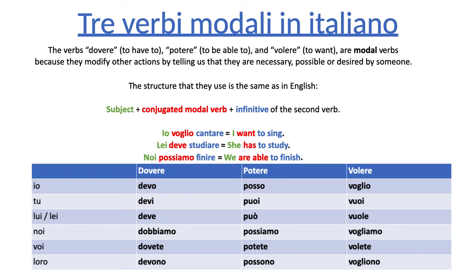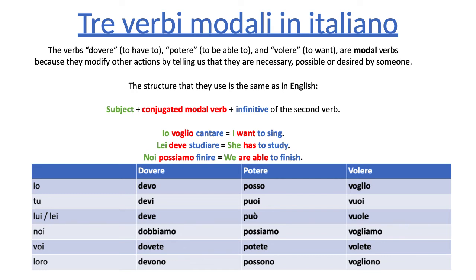So you cannot memorize a pattern to conjugate either dovere or potere or volere. You have to memorize the forms. But since this is not a regular semester and I'm not demanding as much from you as I would in a standard in-person class, I'm just going to ask you to look at this table for a while and become familiar with the forms, okay?